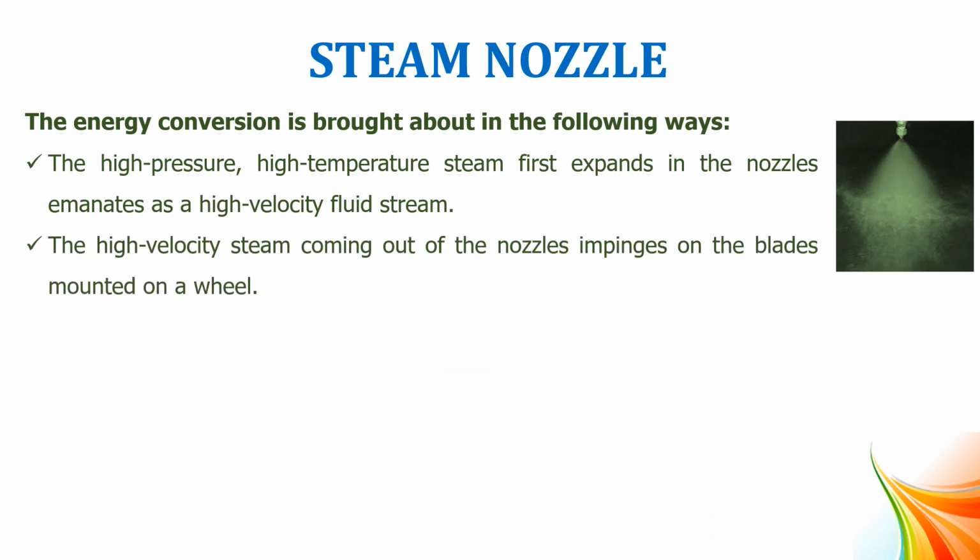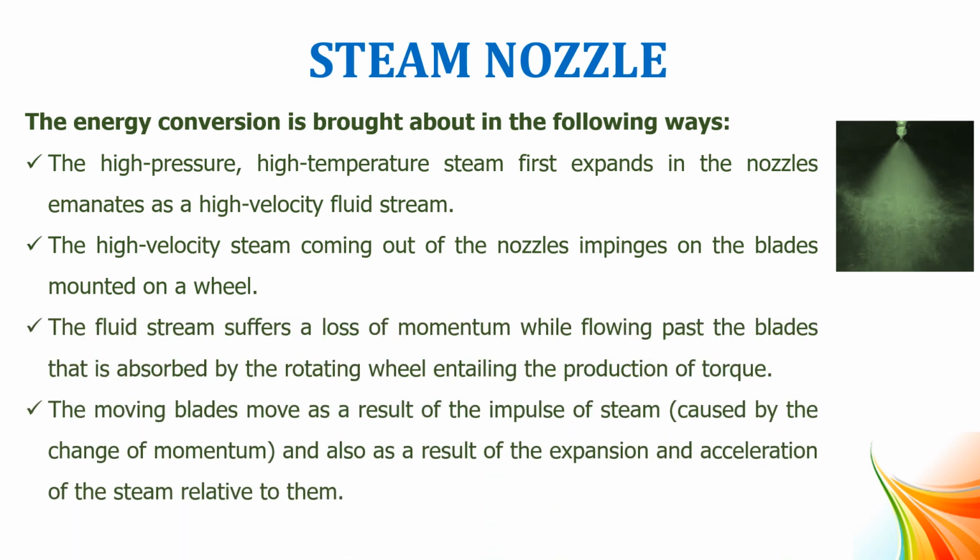The high temperature, high pressure steam first expands in the nozzle and emanates as a high velocity fluid stream. The high velocity steam coming out of the nozzle impinges on the blades mounted on a wheel. The fluid stream suffers a loss of momentum while flowing past the blades, which is absorbed by the rotating wheel, entailing the production of torque. The moving blades move as a result of the impulses of steam caused by the change of momentum and also as a result of the expansion and the acceleration of steam relative to them.